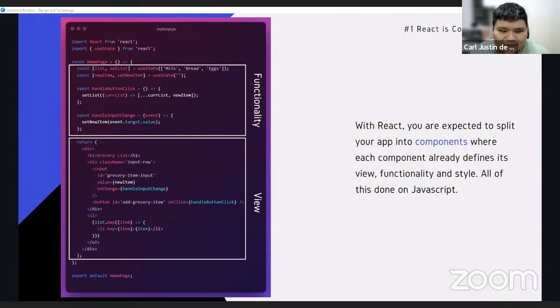Okay, so we're up to the third one. Third one is React is faster. An asterisk on that one too. Let's just start with one issue with vanilla JS and other web frameworks: excessive changes in the DOM make our app slower.